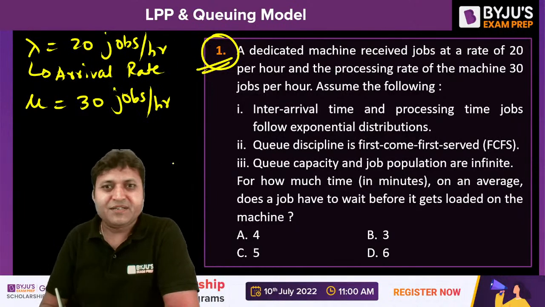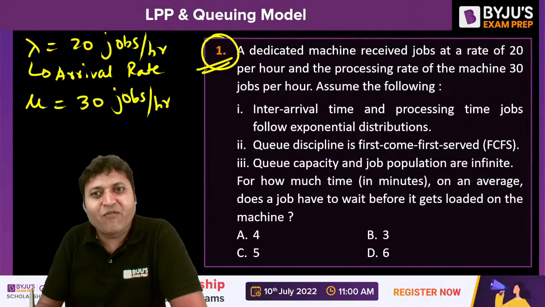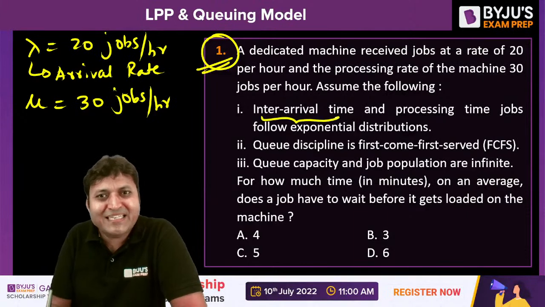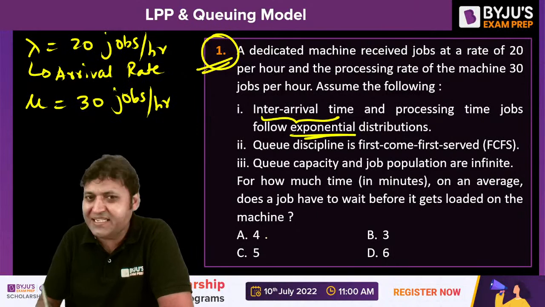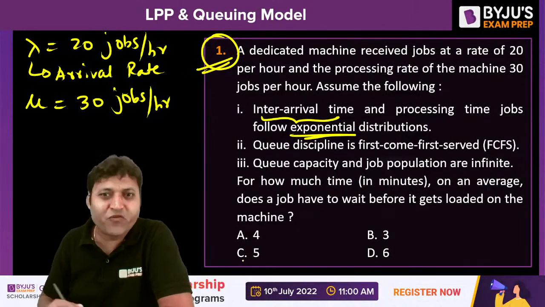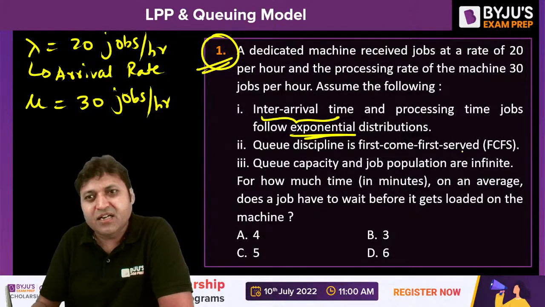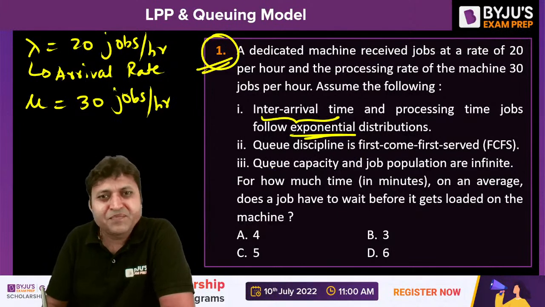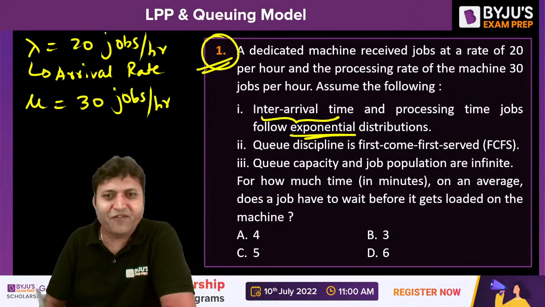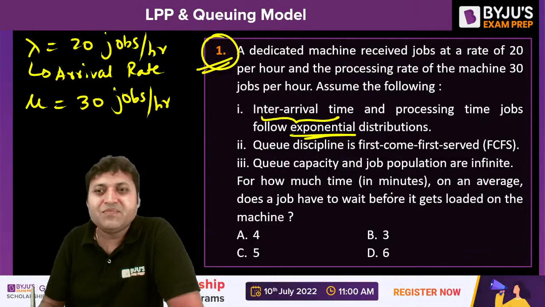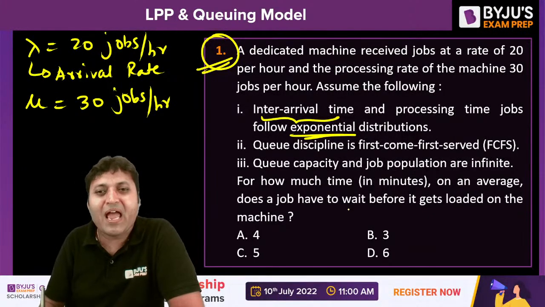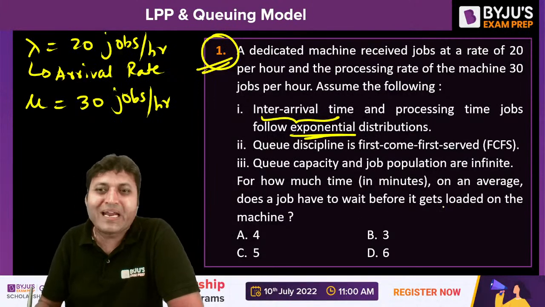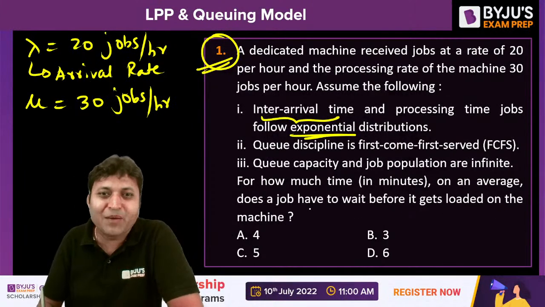Processing rate. Assume the following: inter-arrival time, the time between successive arrivals, and processing time of jobs follow exponential distribution. That is called Markovian. Queue discipline is FCFS, first come first serve. Queue capacity and job population are infinite. For how much time on an average does a job have to wait before it gets loaded on the machine?